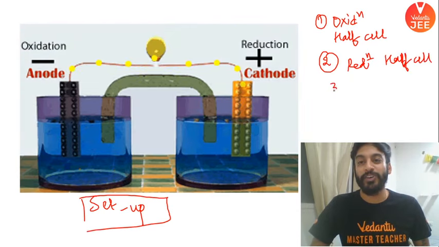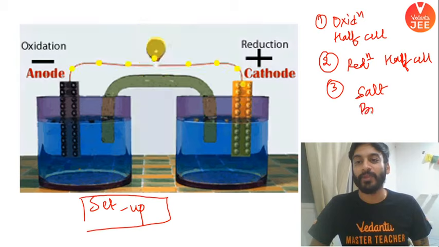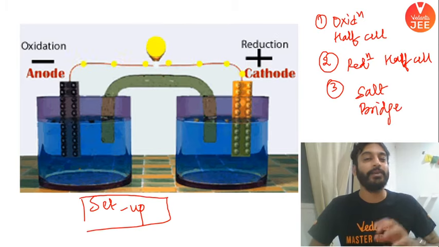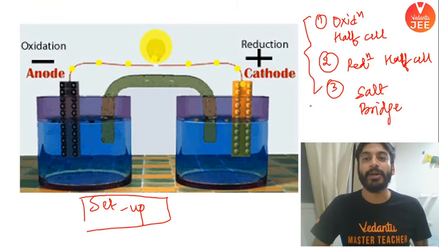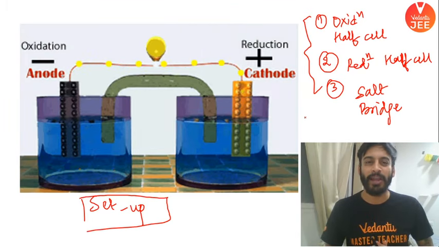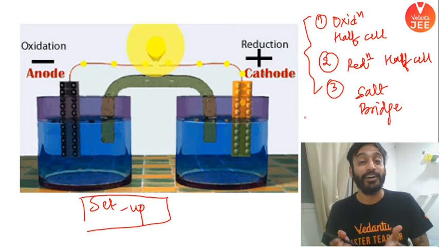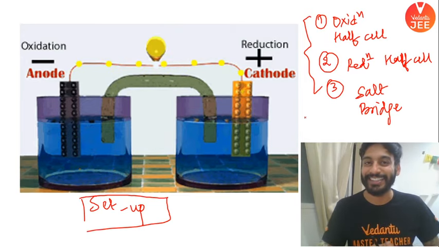And third, but your favorite, is a salt bridge. ये सारी चीजें हमें चाहिए. तीन चीजें अगर मैंने ये सेटअप कर लिया, if I am able to procure these three things and arrange them in a proper manner, I can create electricity from chemical reaction. I hope it is clear.